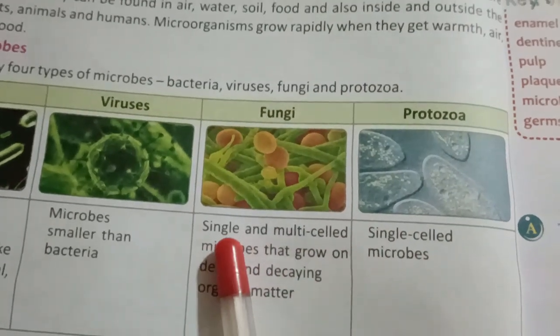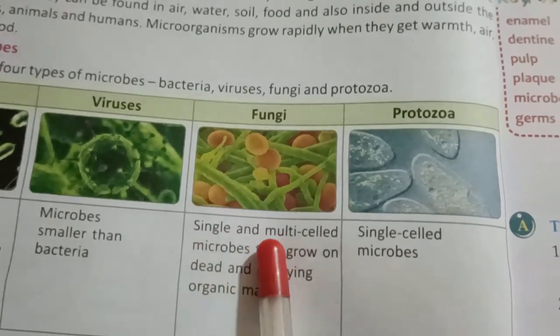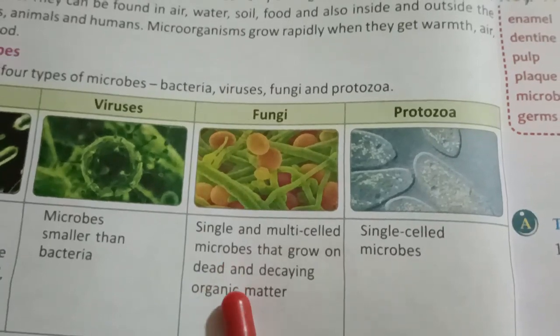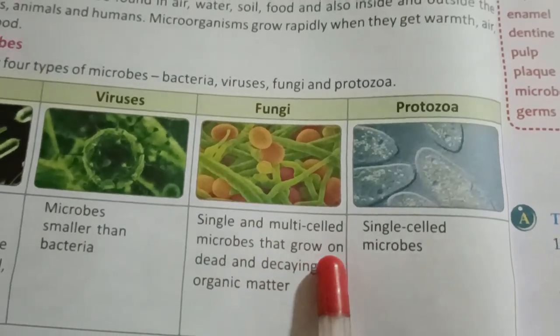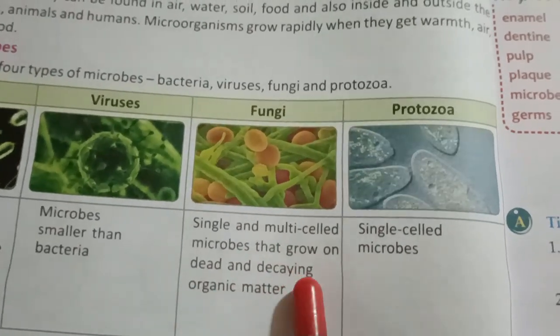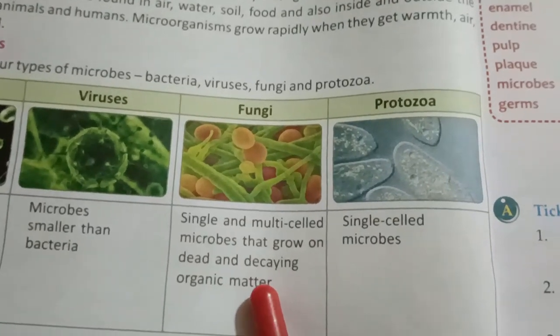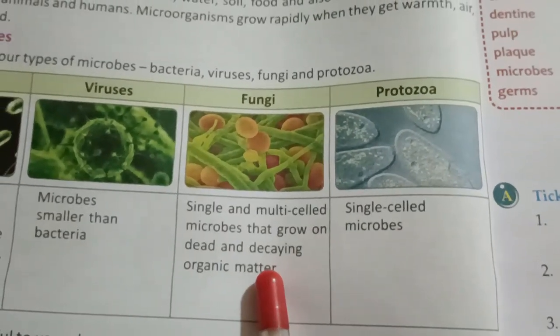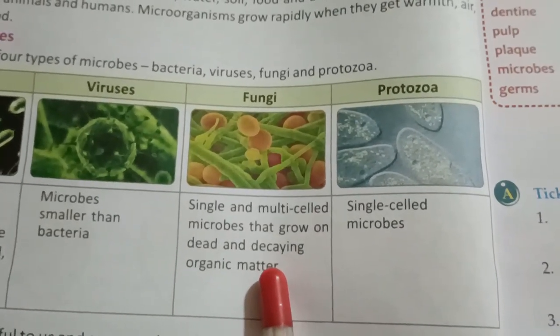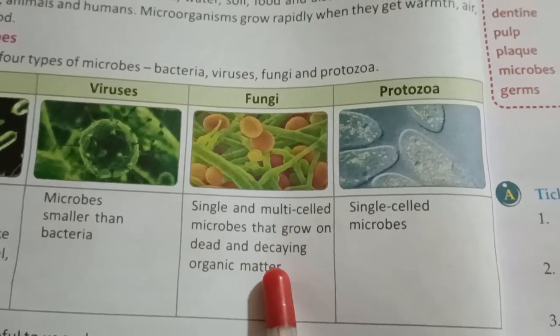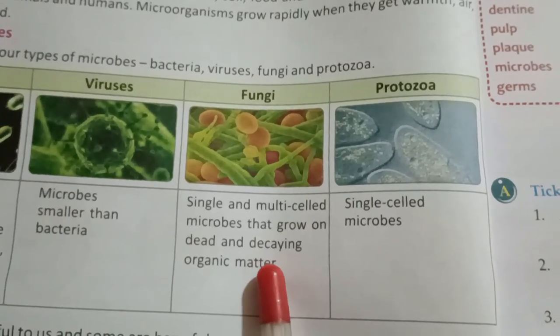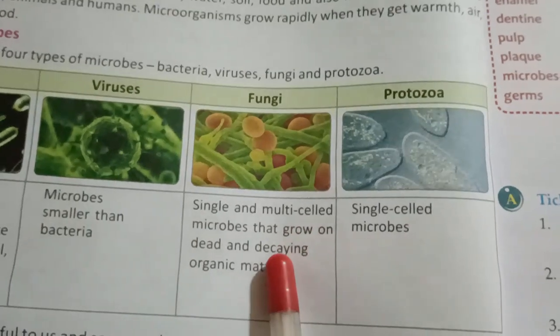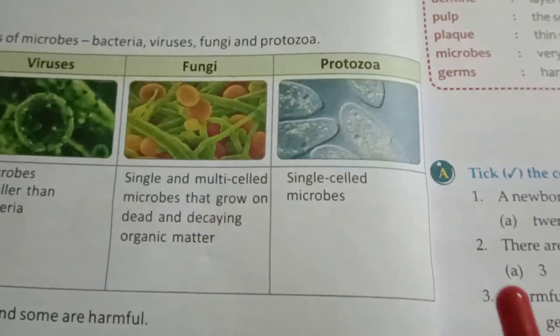So fungi are found in two types, single and multi-celled microbes. And where do they grow? They grow on dead and decaying organic matter. It means they grow on the dead bodies of plants and animals. So this is about fungi.